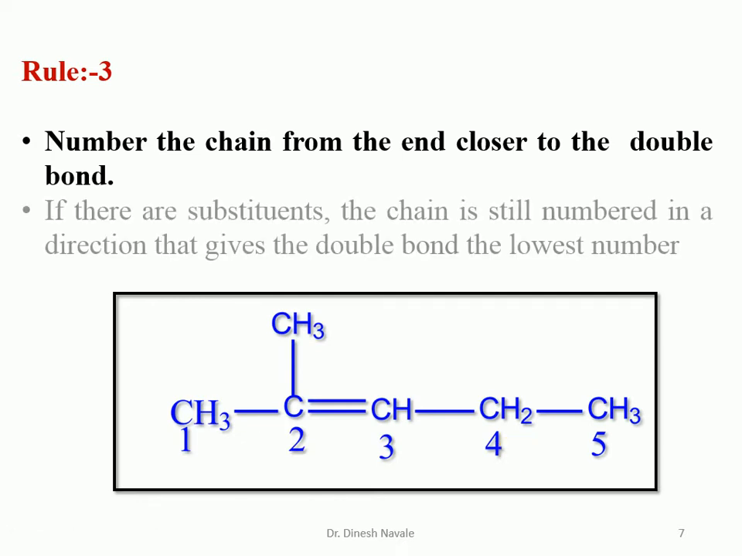If substituents are present, the chain is still numbered in a direction that gives the double bond the lowest number. As we have discussed for the alkane, we give the lowest possible number to the substituent. In this case also, if there is a substituent, we still have to give the lowest possible number to the double bond. So the double bond is the first priority while giving the lowest possible number, then the substituent. Although a methyl group is present, we start the numbering from this side: 1, 2, 3, 4 and 5.